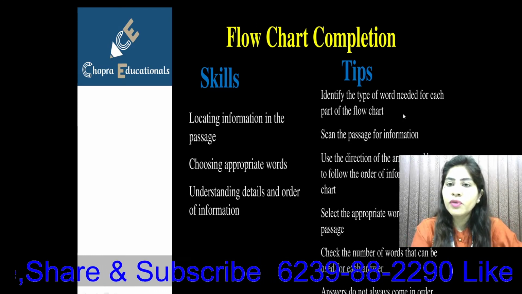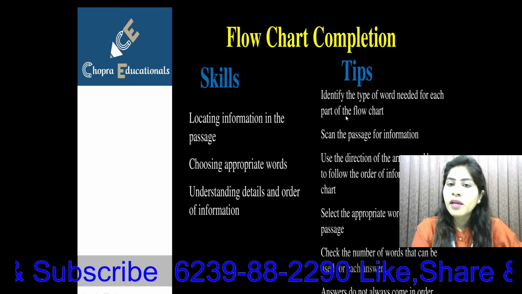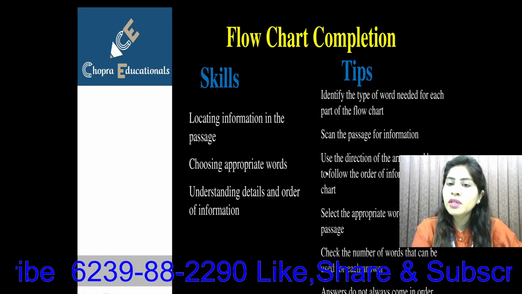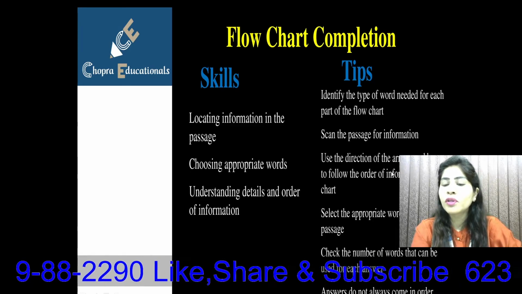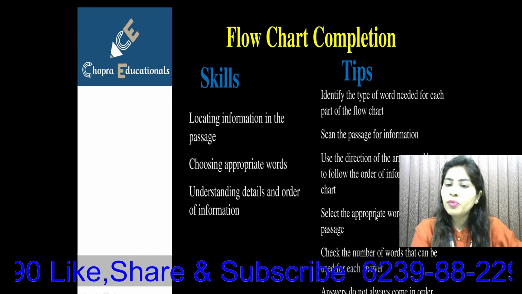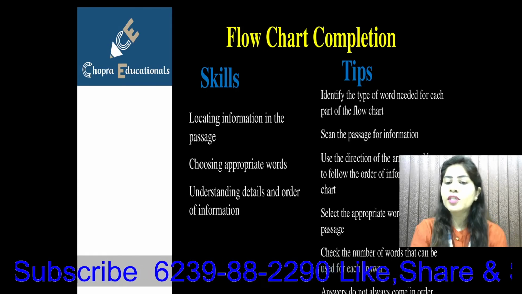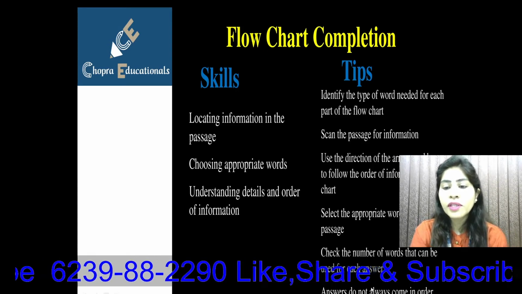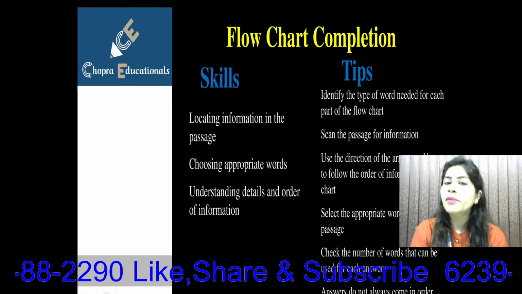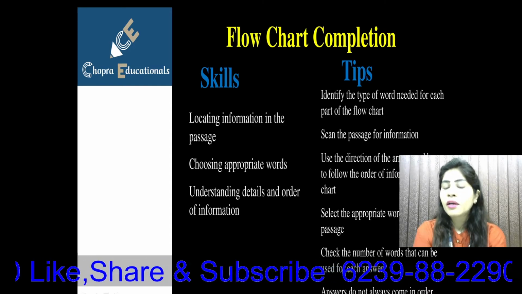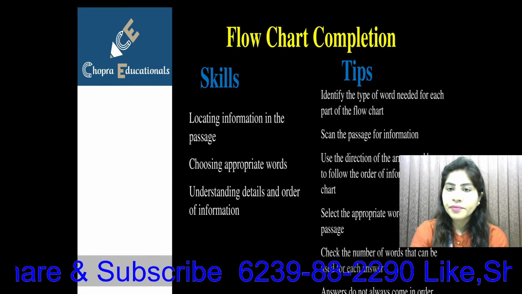Identifying the type of word needed for each part of the flowchart. Scan the passage for information. Use the direction of arrows and boxes to follow the order of information. Select the appropriate words for the passage. Check the number of words that can be used for each answer, and answers do not always come in order. So in the flowchart also you will get answers not in sequence.